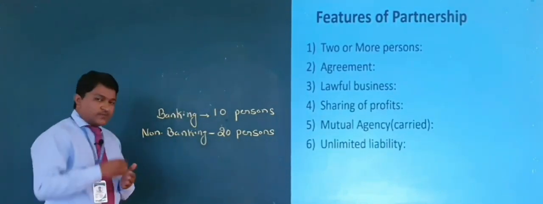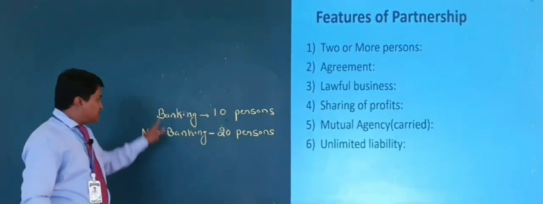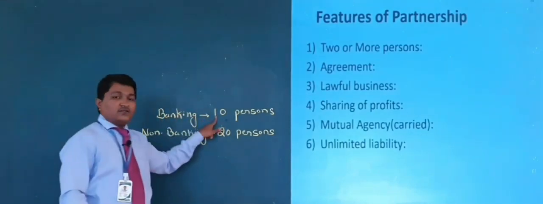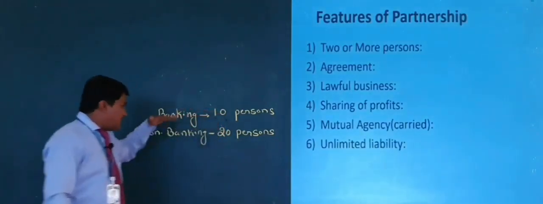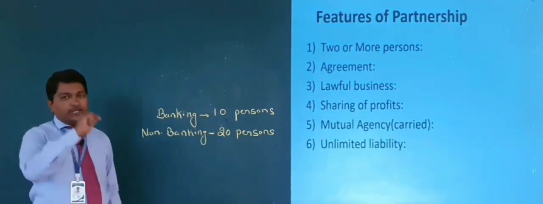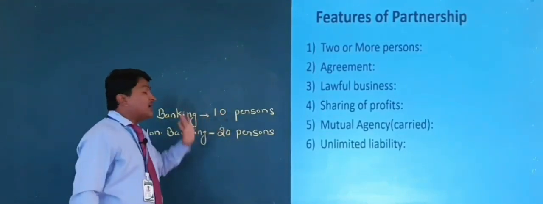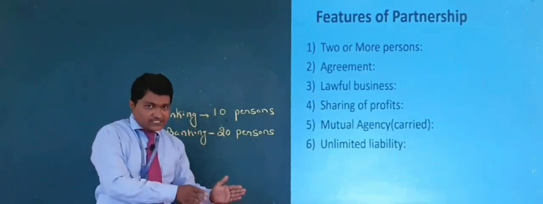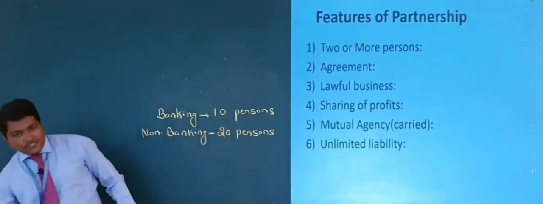Under banking business, the maximum is 10 persons, they should not exceed 10 partners. Under non-banking business, the maximum is 20. More means either 10 or 20.